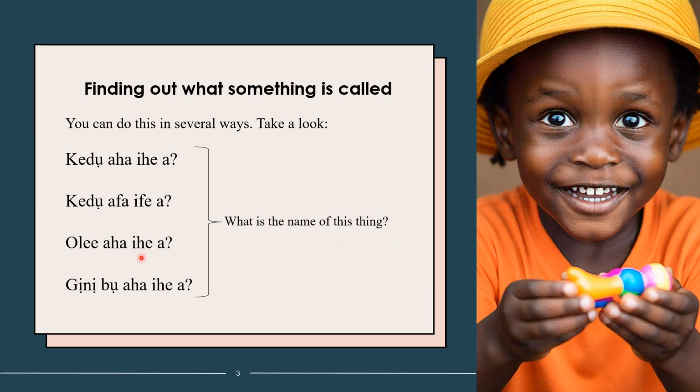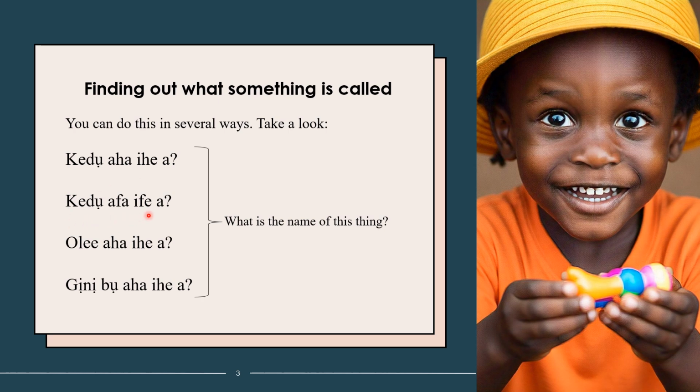People from Enugu, Anambra, we use one sentence over the other. Kedu aha ihe a? Say after me. Kedu aha ihe a? It means, what is the name of this thing?